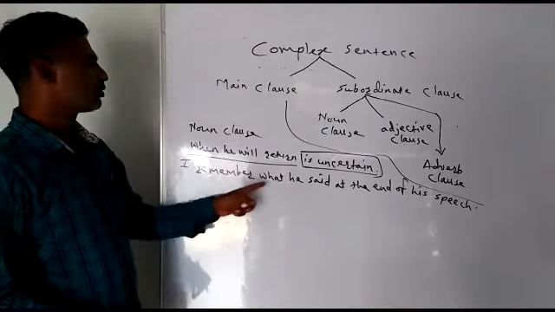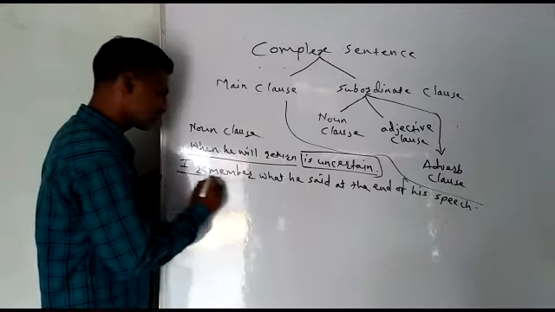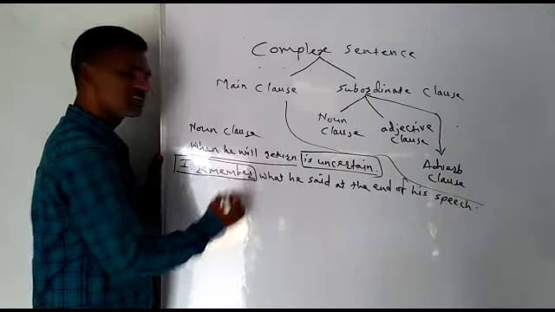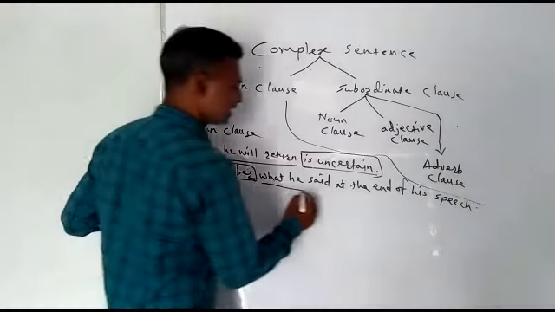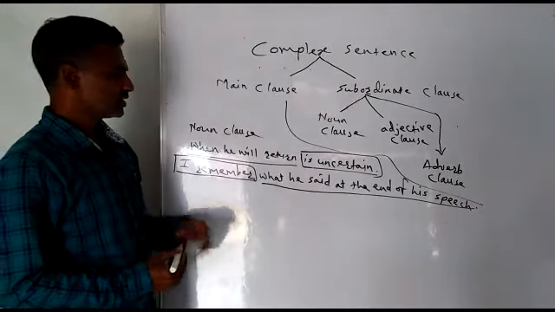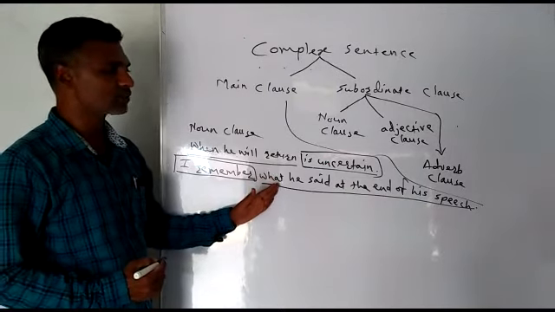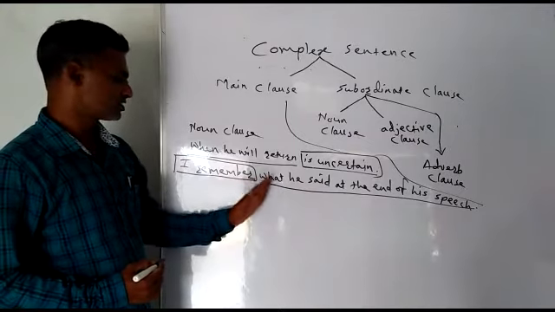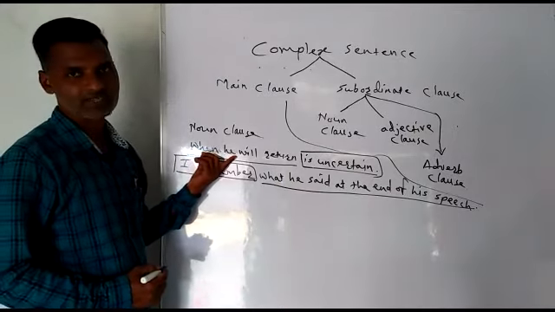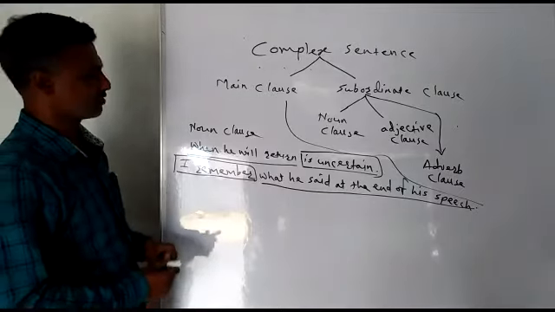So I remember is the main clause. Let us make a box around the main clause. And what he said at the end of his speech is the subordinate clause. This works as a noun in the sentence, so it is called noun clause. Here this clause has come as an object, and earlier it came as a subject. So students, this was a noun clause. Let us move to the next clause.